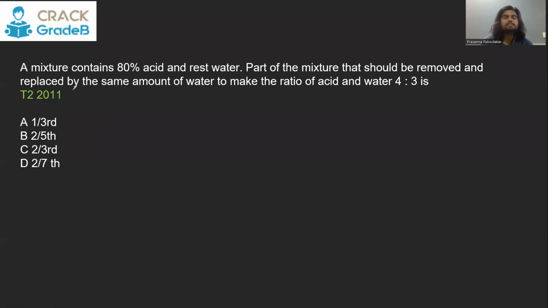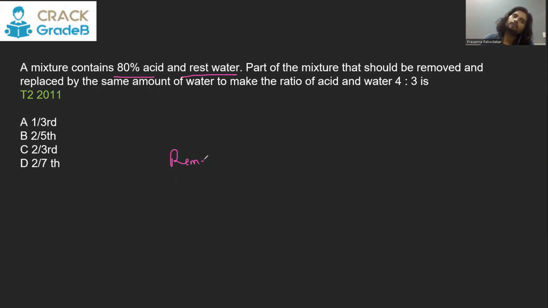A mixture contains 80% acid and rest water. What part of the mixture should be removed and replaced by the same amount of water to make the ratio of acid to water 4:3? So whatever the mixture initially was, when you remove something and replace, the remaining will also have acid 80% and rest water.